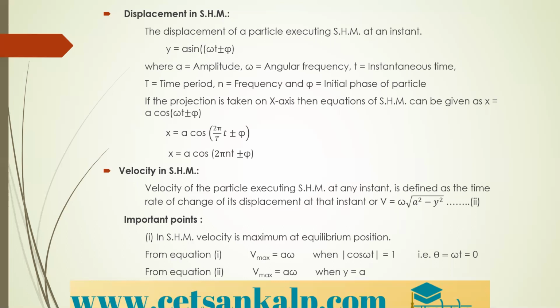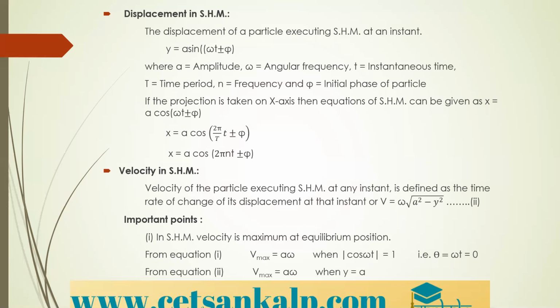And n is the frequency. If the projection is taken on the x-axis, then the equation is given by x equal to a cos 2 pi by T into t plus or minus pi. The reciprocal of time period is called frequency, and the reciprocal of frequency is called time period.